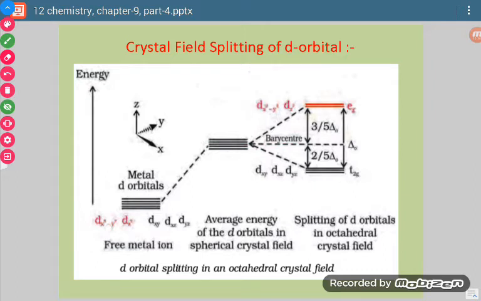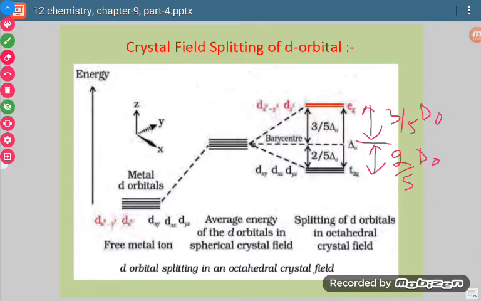This can be understood in another way: whatever the energy of the normal degenerate d orbital, the set containing 3 orbitals will have lesser energy, calculated as 2 by 5 times the total energy of separation, and the Eg set will be increased by 3 by 5 times the total energy of separation.